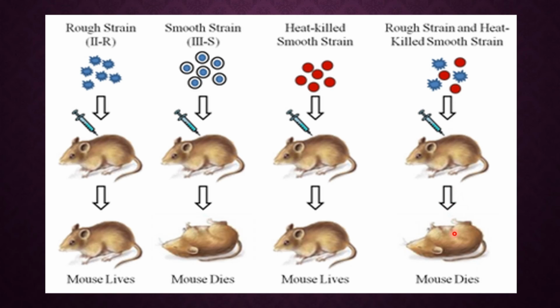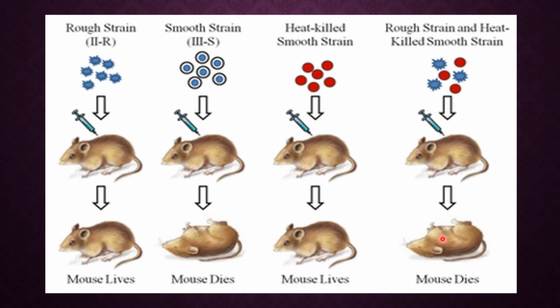But what result did he get? Surprisingly, he got the result that there was occurrence of pneumonia in the mice and the mice died. He was very much surprised with this result because the two bacteria which he had injected were not capable of causing pneumonia. So he took a blood sample from this dead mice, and he found that in this blood sample there was the presence of smooth S type bacteria, which he had not at all injected.